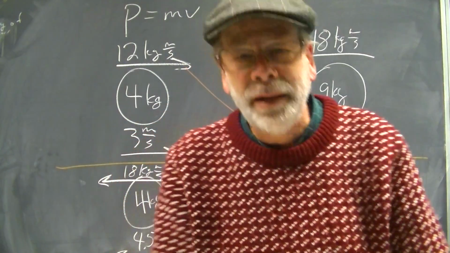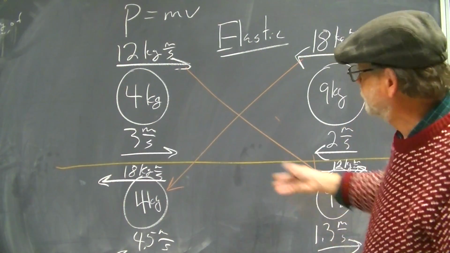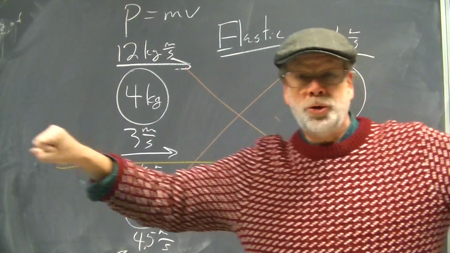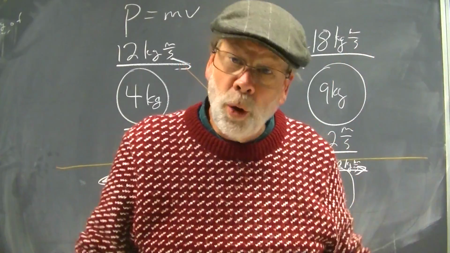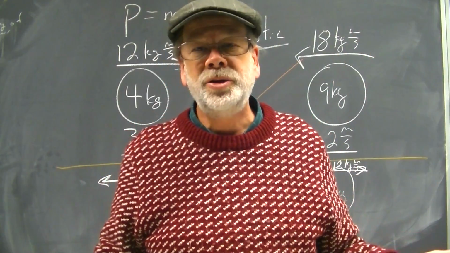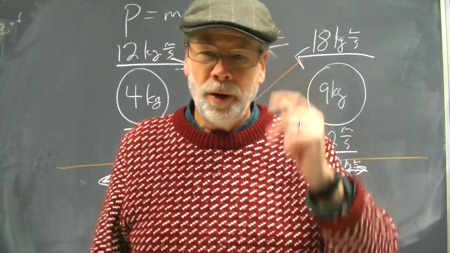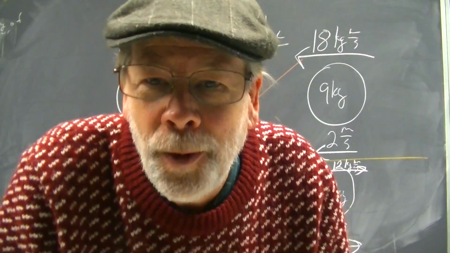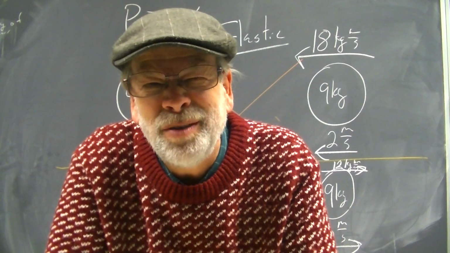That's it. Elastic collisions. They're kind of fun. The momentum transfers from one object to another. So the two objects bounce, and they both go off carrying each other's momentum at whatever velocity they need to do to carry that momentum. So that's elastic collisions. All right? I'm going to make another video on inelastic collisions, just so you don't have to watch the whole thing right here.